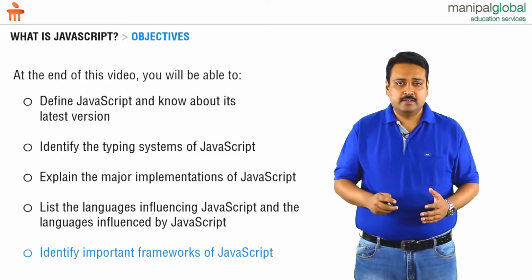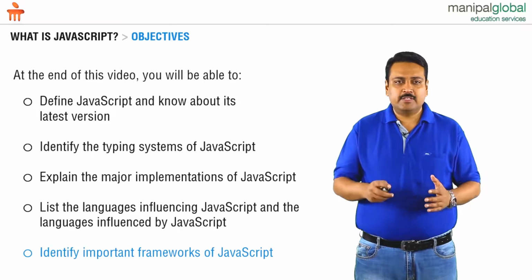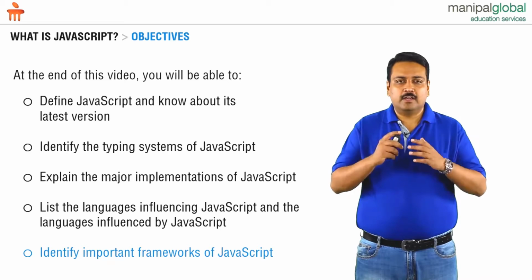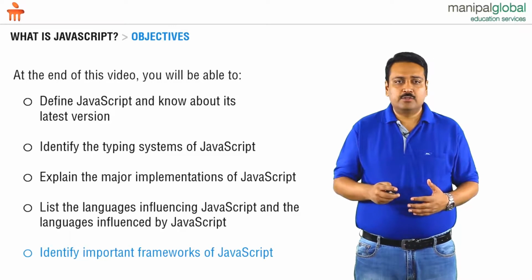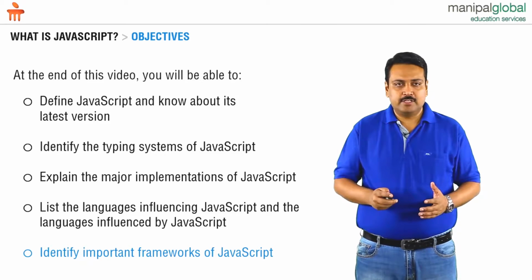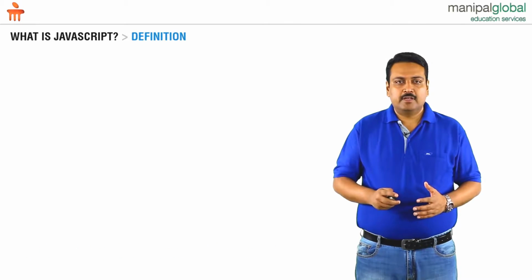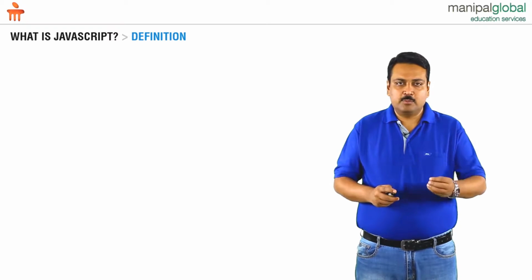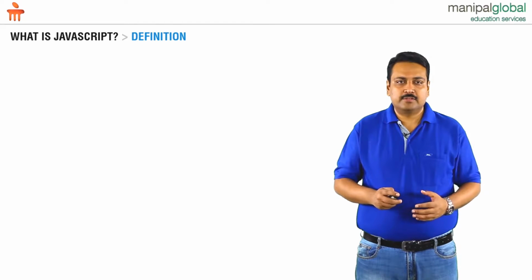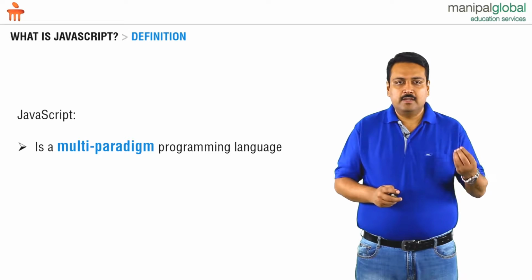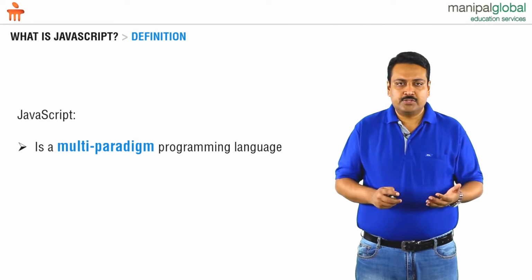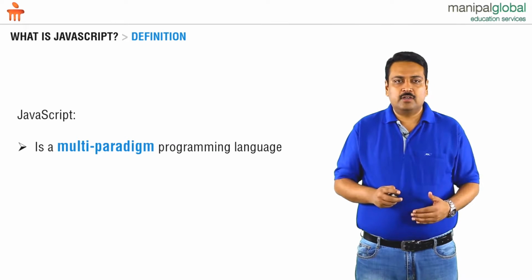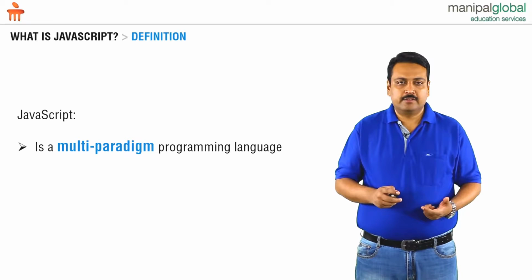So let's get started and let's look at what is JavaScript and what are the capabilities of JavaScript and why, as a programmer, we should care about this programming language. JavaScript is a language that has support for many paradigms. So it is a multi-paradigm programming language. It has support for object-based, functional, imperative, and structured approaches imbibed into it.